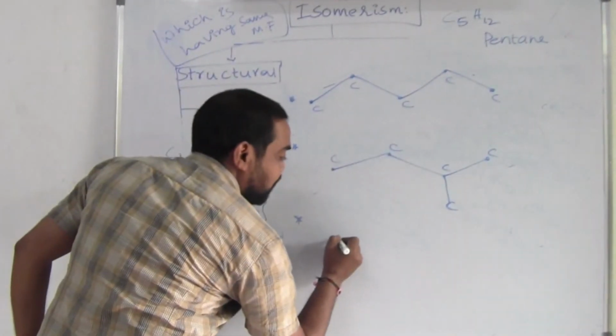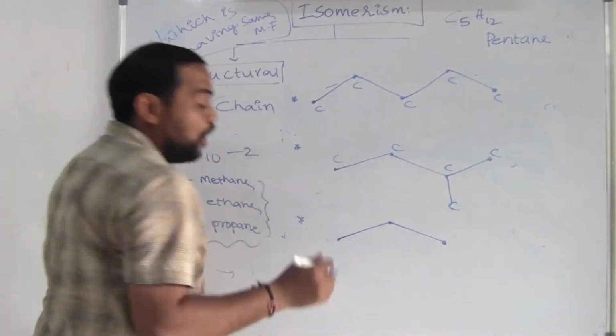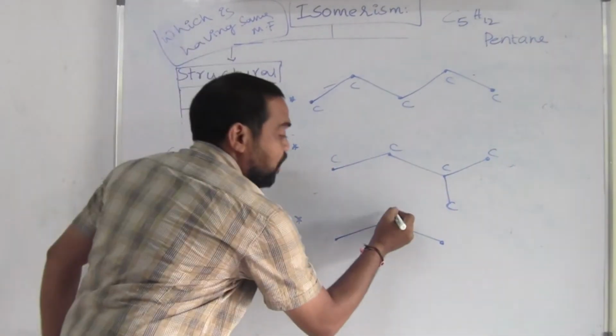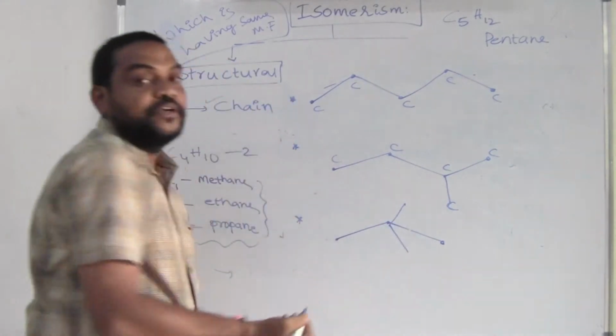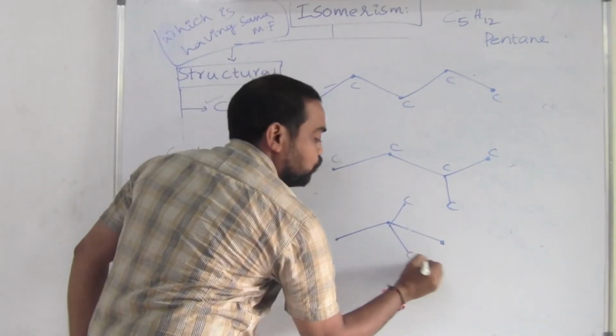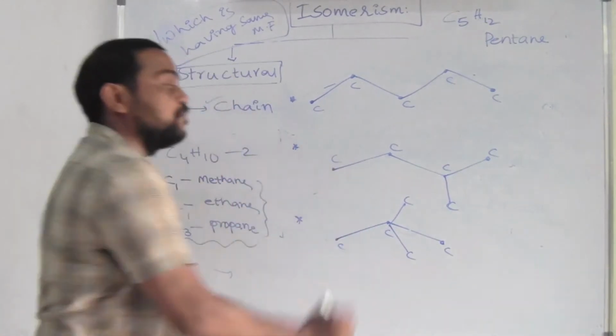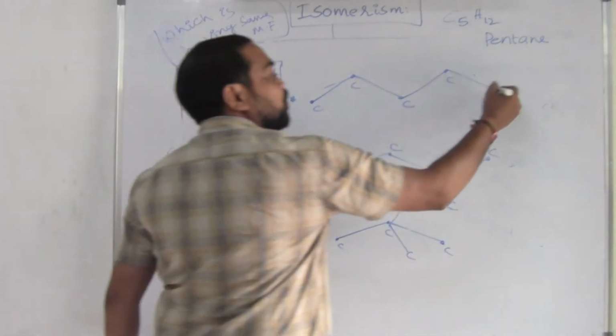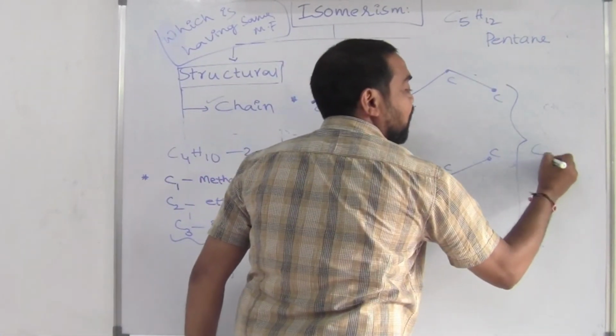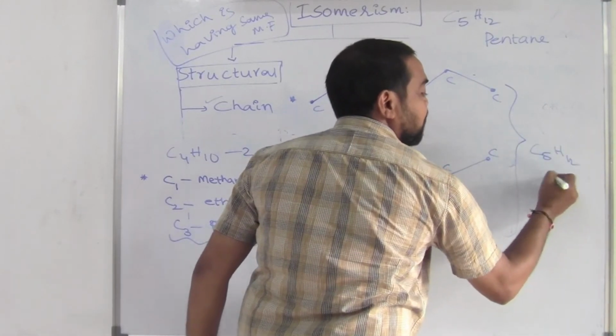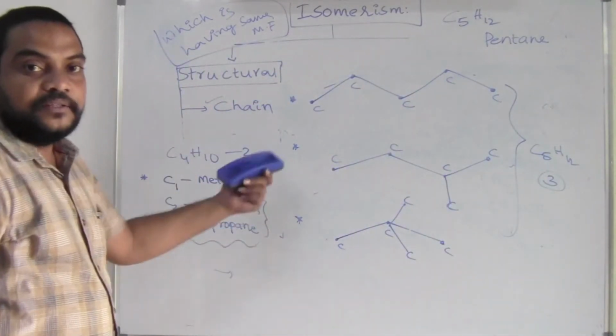So I am writing the 3 carbons. So I have to minus the remaining 2 carbons. That's why I am writing the 2 carbons as the 2 substituents. So here is 1 carbon, 2, 3, 4 and 5 carbons. So these are the structures. The total number of chain isomerisms for C5H12 we can write easily. That is 3 structures.